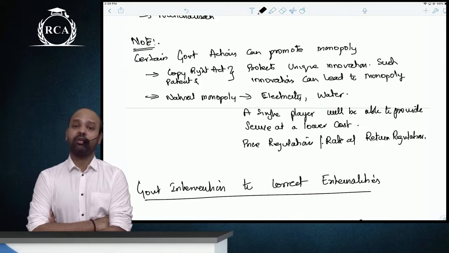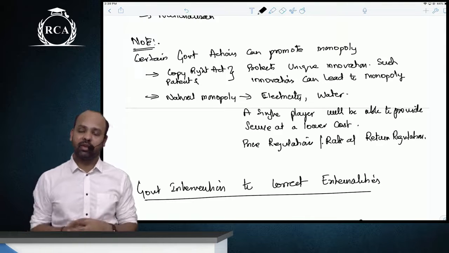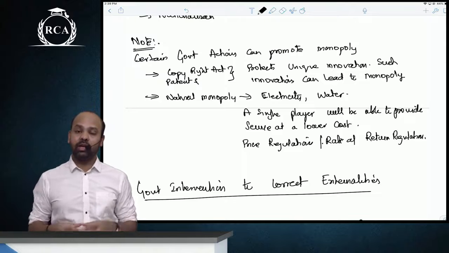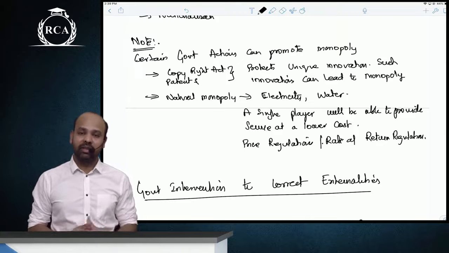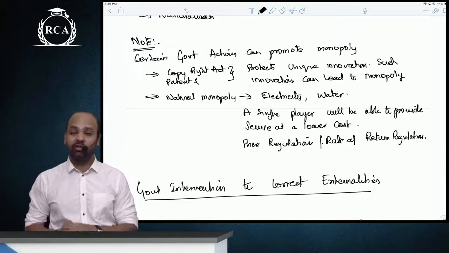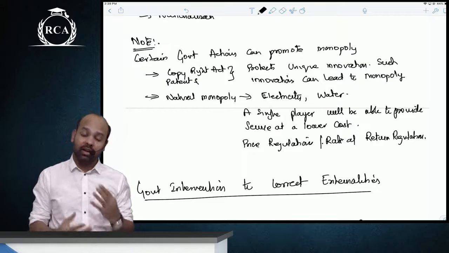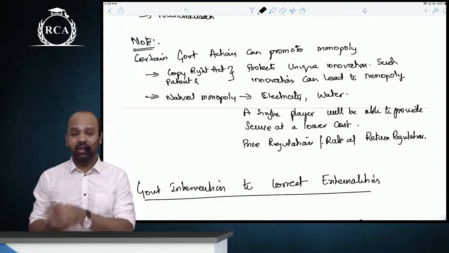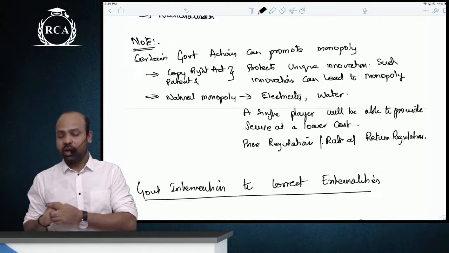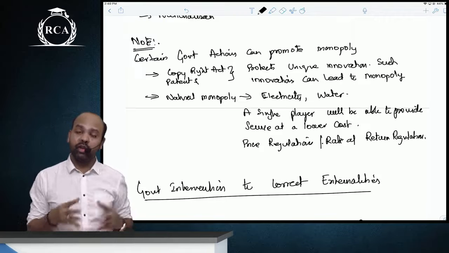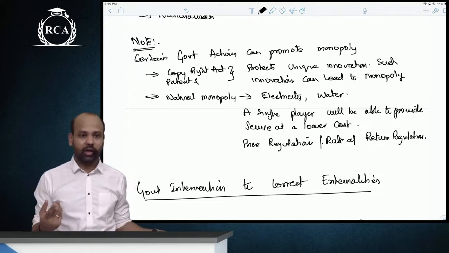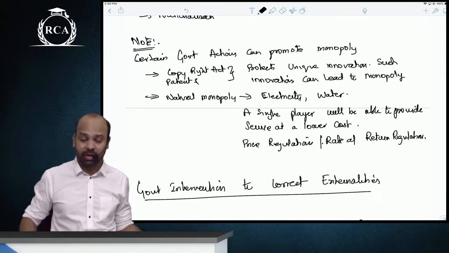There can be certain government actions that are creating monopolies. The government has regulations such as patent and copyright law, which will protect unique innovations. Now this can result in monopoly. Likewise, we also have natural monopolies in relation to natural resources, electricity, water, where a single player will be able to provide the product at a lower cost than if the product is in the hands of multiple individuals.